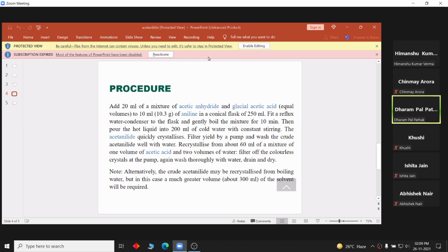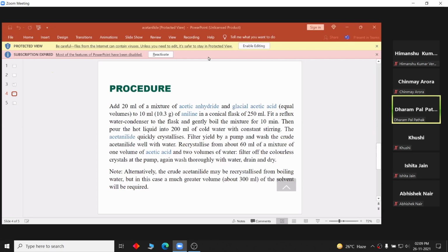Acetanilide quickly crystallizes. Filter it by a pump and wash the crude acetanilide well with water. Recrystallize from about 60 ml of mixture of 1 volume of acetic acid and 2 volume of water, 1:2 acetic acid to water.